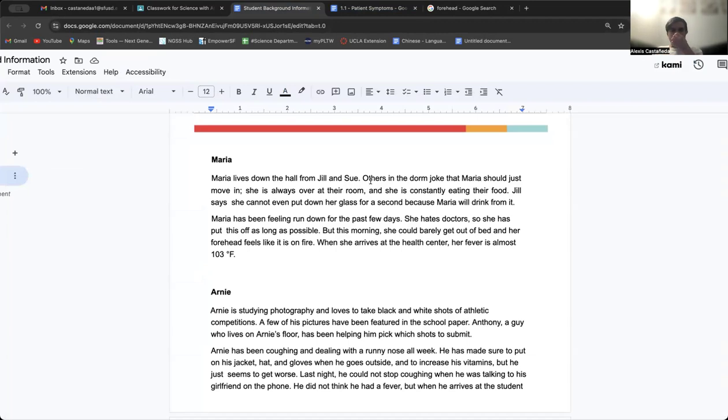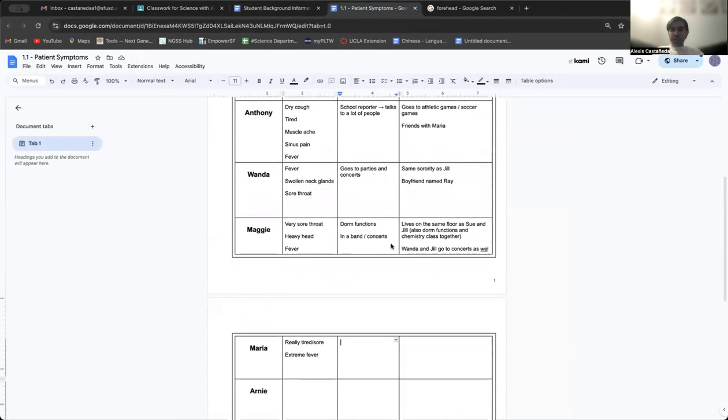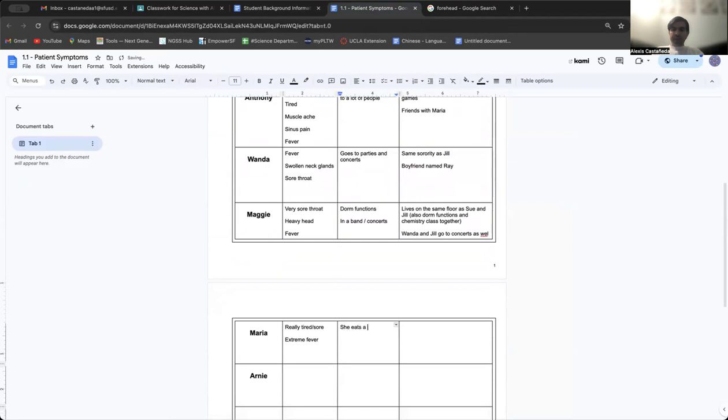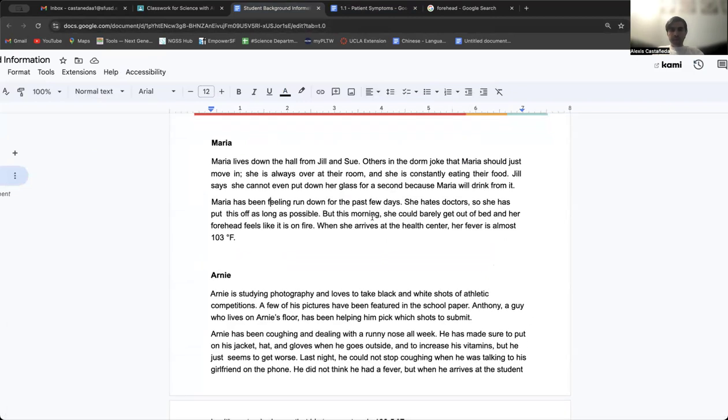So she lived down the hall from Jill and Sue. Others in the dorm joked that Maria should just move in. She's always at their dorm and she's constantly eating their food. One of the things that we did during the pandemic was we told people not to eat or drink from the same food as other people, because if somebody is sick and you drink from what they drink, or eat from what they eat, you can also be putting the thing that is making them sick into your body. So one of the risk factors is that she eats a lot of other people's food. Not a good idea.